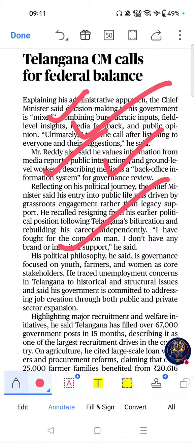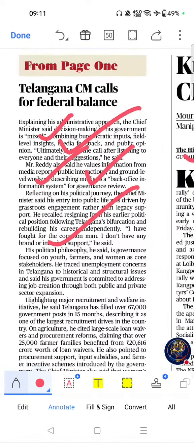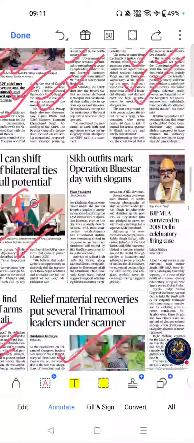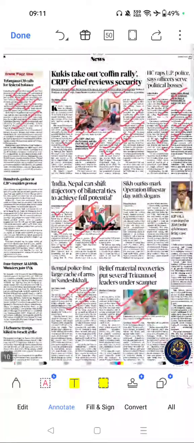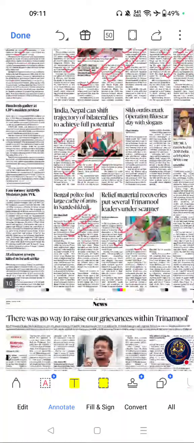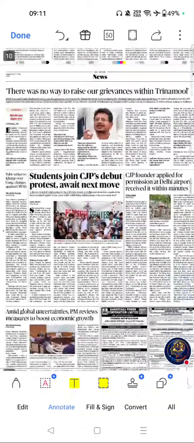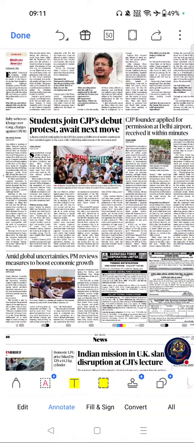Move on to next important articles of this page. Yeah, these are the only important topics from this page. Move on to next page.